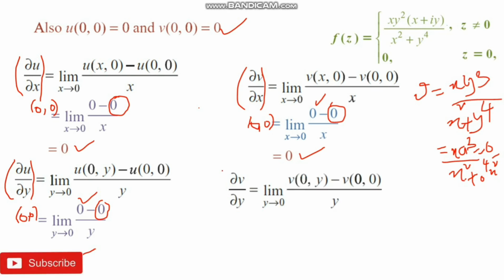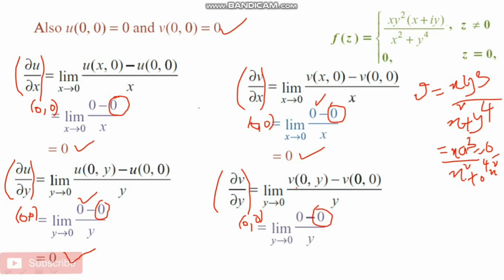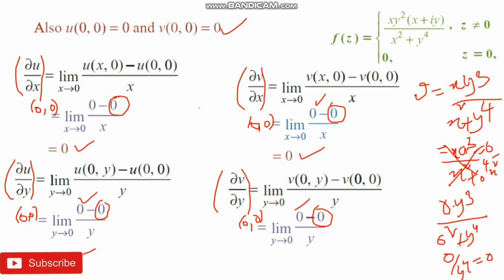Dou v by dou y at the origin, by definition, is the limit as y tends to 0 of v(0,y) minus v(0,0) by y. v(0,0) value is 0. We know that v of x y, when x is replaced with 0, is 0 times y cube by 0 square plus y power 4. 0 into y cube is 0 by y power 4, that is 0. We place 0 there, and 0 minus 0 by y is 0 here.